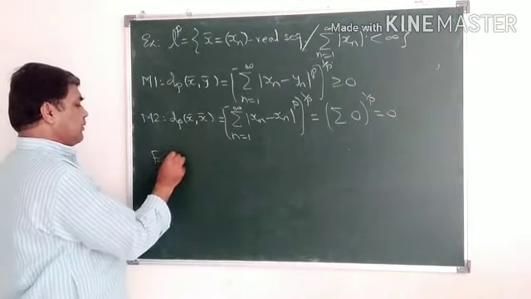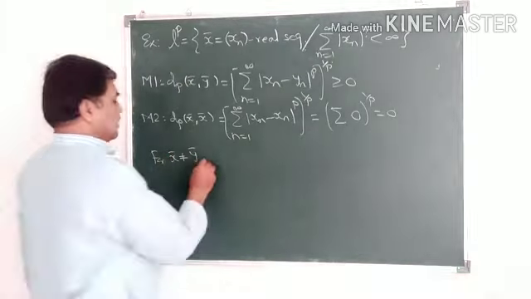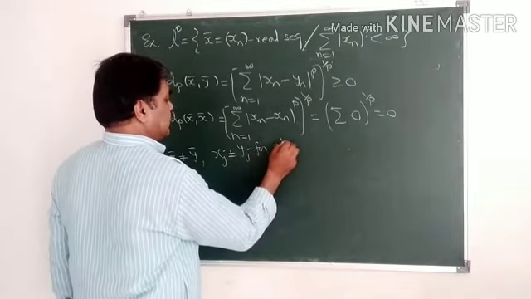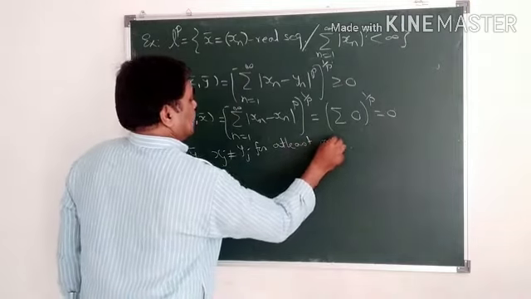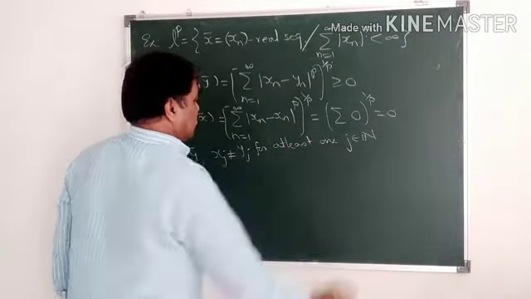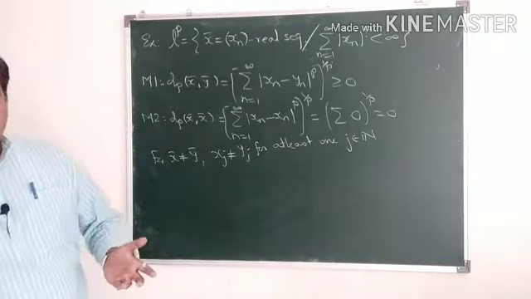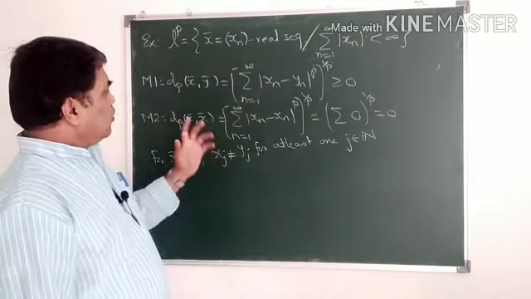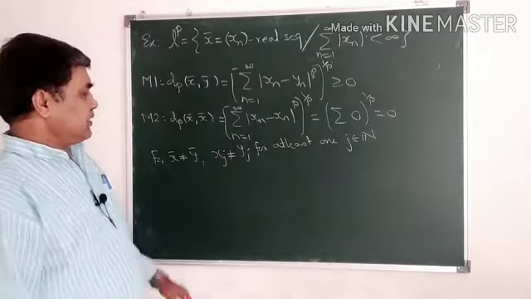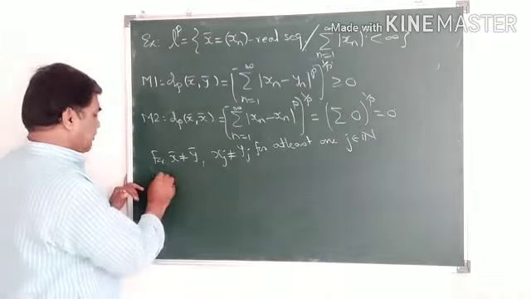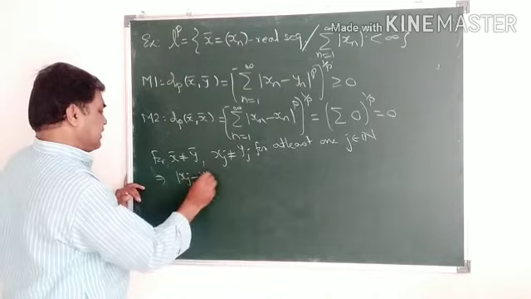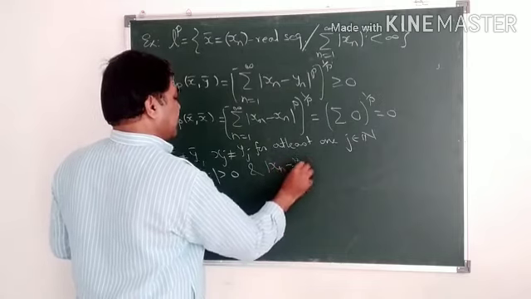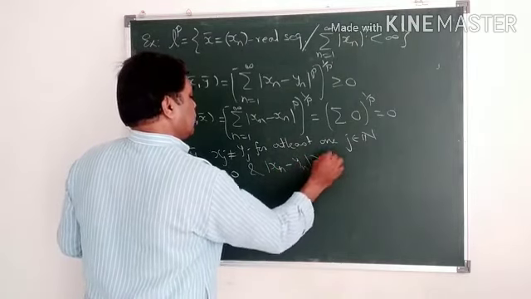For x bar not equal to y bar, xj is not equal to yj for at least one j, for at least one j belongs to natural numbers. So either x1 is not equal to y1, x2 is not equal to y2, and so on. But one of the terms of the two sequences must differ in that place. So xj not equal to yj implies mod of xj minus yj is strictly greater than 0, and mod of xn minus yn is greater or equal to 0 for the other n's.